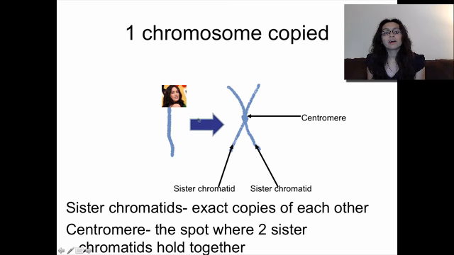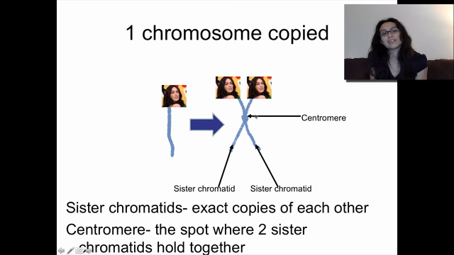All right, now to help you a little bit more with a visual aid, here's a picture of Megan Fox. So if you wanted to make a copy of Megan Fox and she was a chromosome, it would look like this. The two copies would stay stuck together. Here's one sister chromatid, that's one copy. Here's the second sister chromatid, the exact copy, and they're stuck together right here at the centromere.